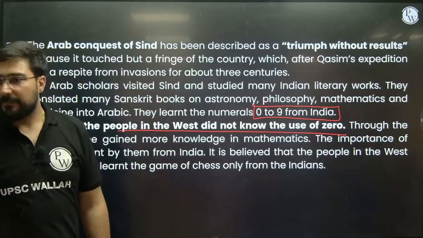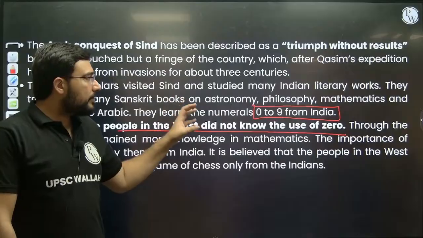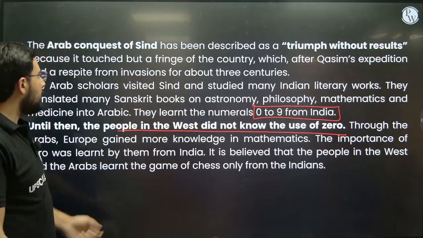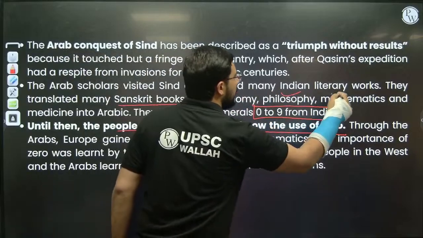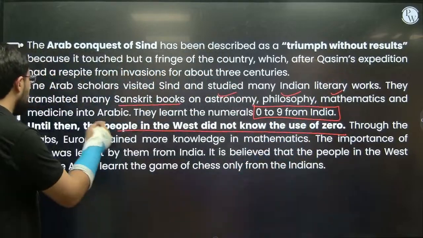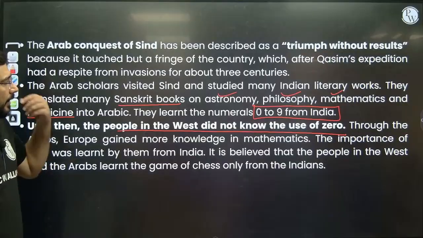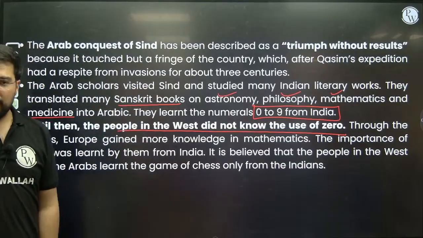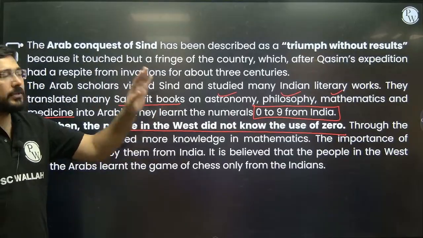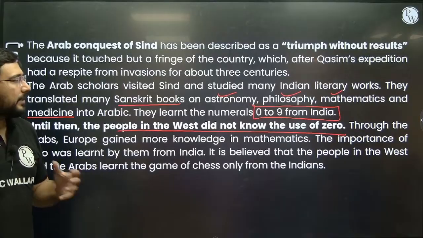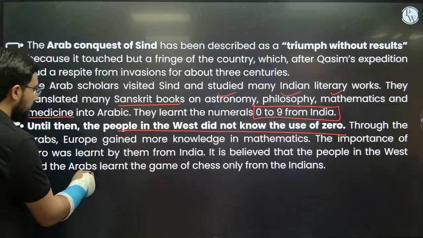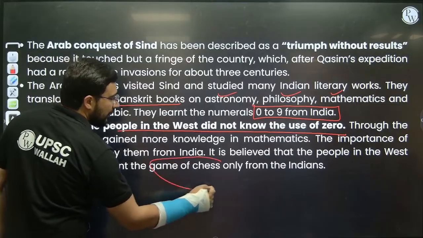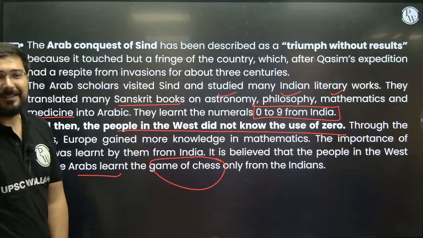India as well. That's why the importance of information. There were n number of books in Sanskrit on astronomy, philosophy, mathematics, okay, and even medicine. सब के सब को किसमें चेंज कर दिया? Arabic. And through Arabs it went towards the West, and naturally the culture it shares, right? The culture started sharing, and Arabs they also learned the game of chess only from the Indians.